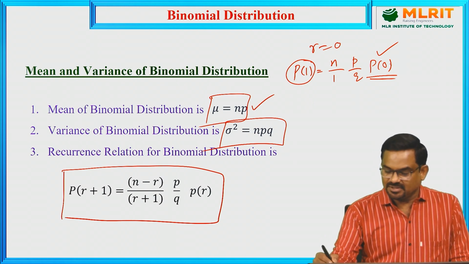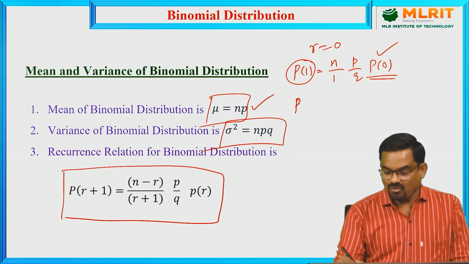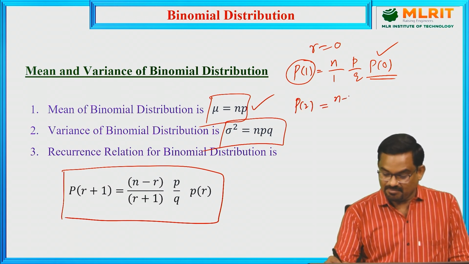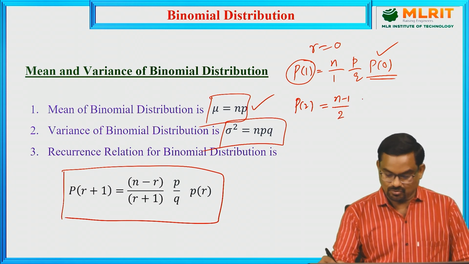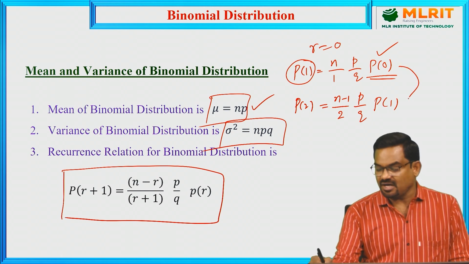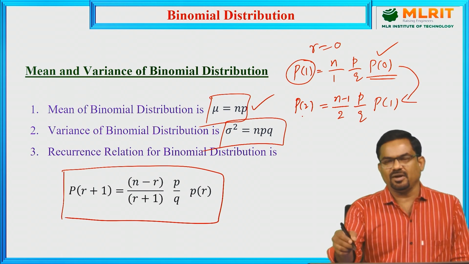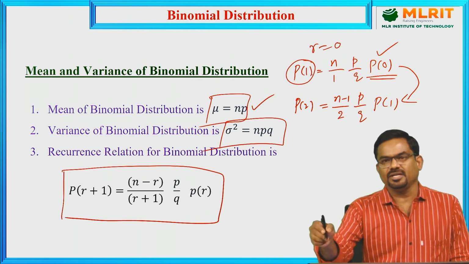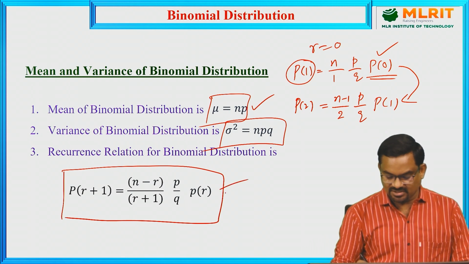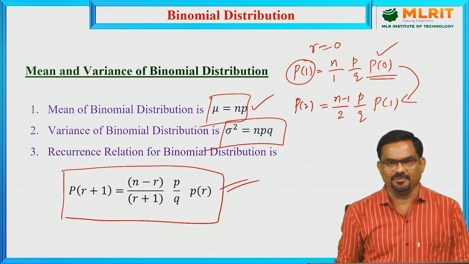Now for example, if this is some 0.2 or something, then we can obtain P(1). Now how can we find P(2)? Put r equal to 1 here. P(2) is (n−1)/(1+1), that is (n−1)/2, into p/q into P(1). So let us substitute the answer here. To find P(2), we need P(1). To find P(1), we need P(0), and so on. So using this recurrence relation, we can generate all the probabilities if you have the initial probability P at x equal to 0.